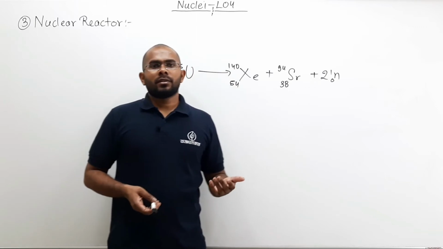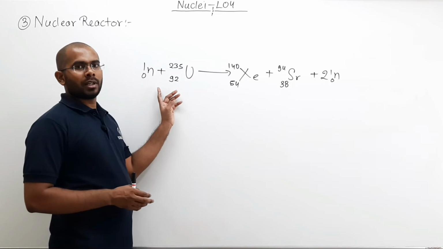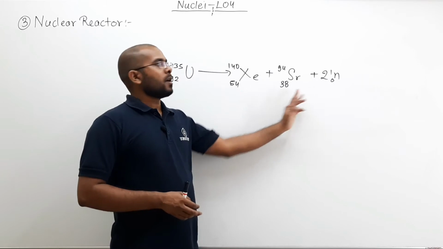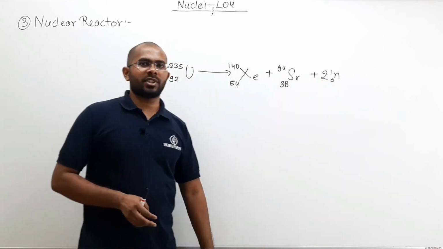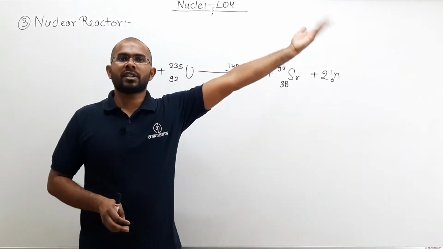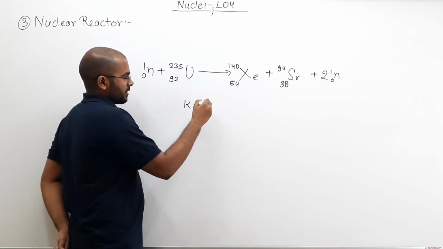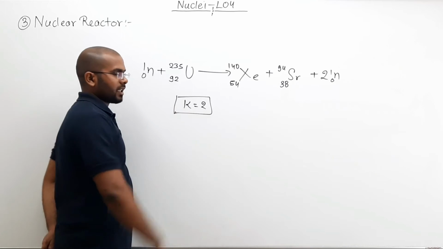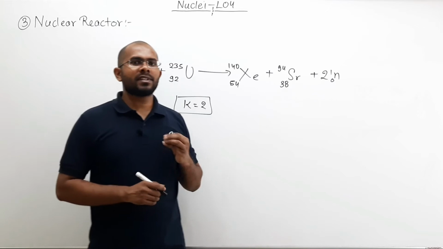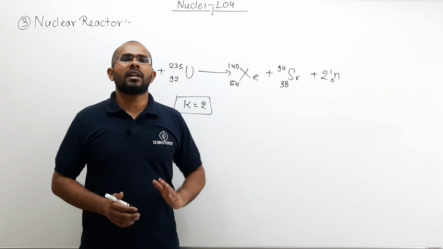So if I ask you, tell me the K factor in this equation. I was using 1 neutron to break apart uranium-235 into xenon and strontium, plus 2 extra neutrons are emitted. Now these 2 extra neutrons can further create 2 more chain reactions. So here you can say, sir, K factor is nothing but 2. What is K factor? Multiplication factor. Now this is a very basic idea. Now we will see how K factor is not exactly equal to how many neutrons are emitted.